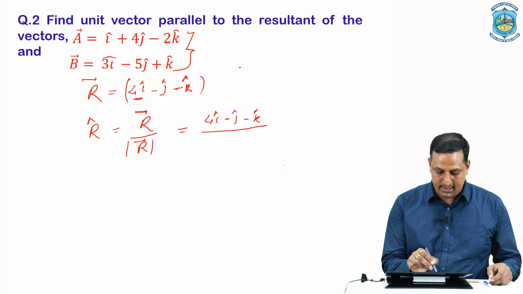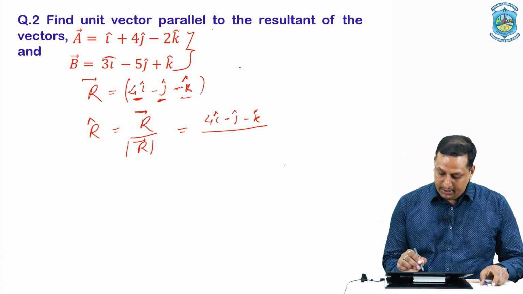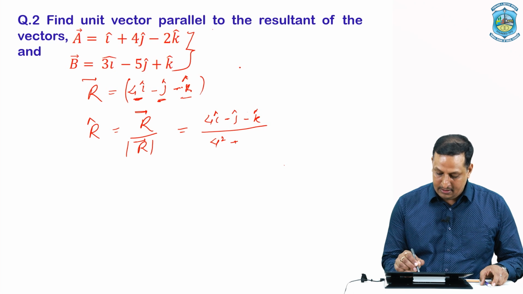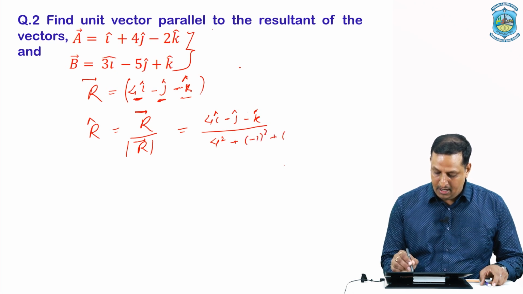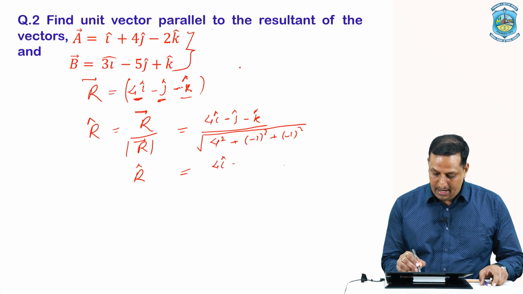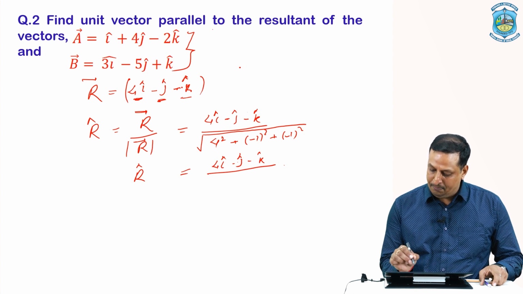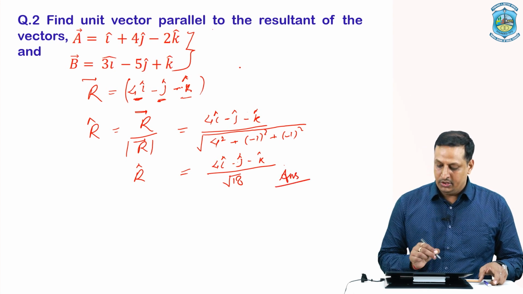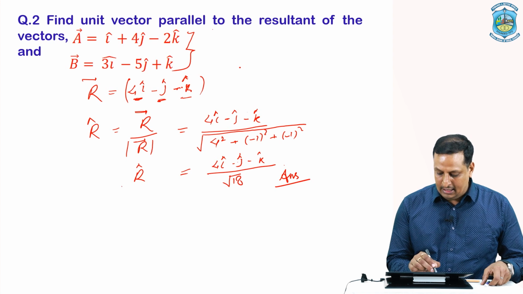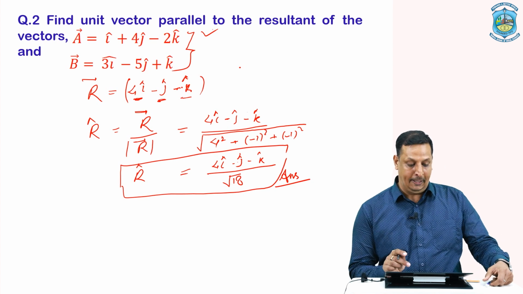This is the component along the x axis, this is the component along the y axis, and this is the component along the z axis. Their respective squares are 4 square plus (minus 1) square plus (minus 1) square, whole under root. So the unit vector we will have now is 4i cap minus j cap minus k cap divided by, 16 plus 1 plus 1, that is under root 18. So this is the required unit vector, which will definitely be parallel to the resultant of the two vectors we are given, vector A and vector B.